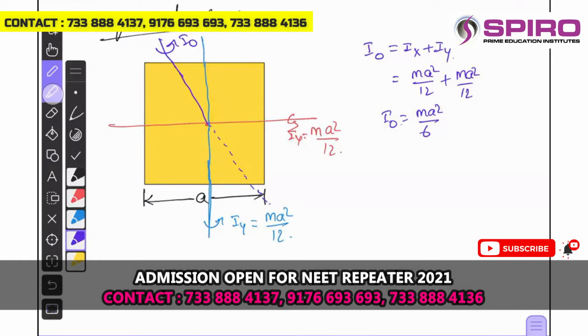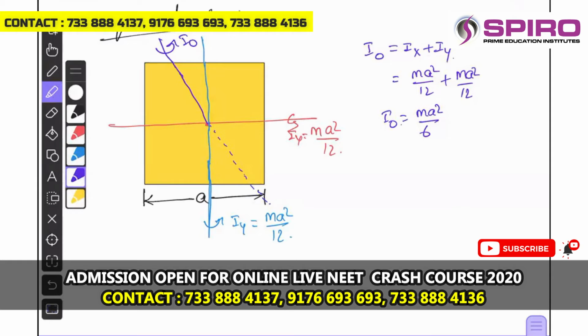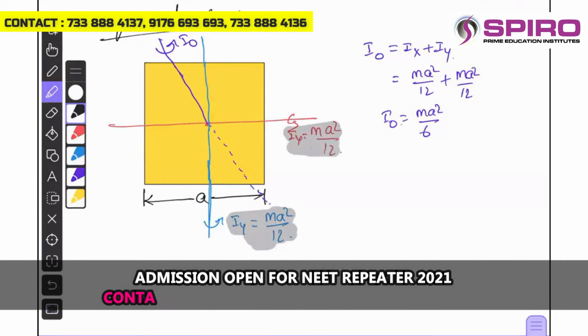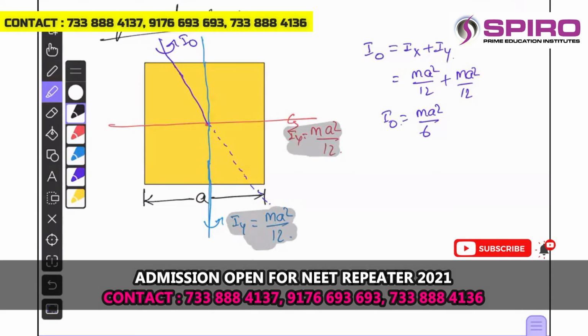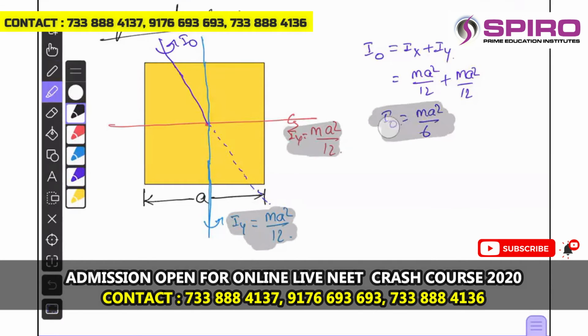So these are the results you can remember regarding the moment of inertia of thin square lamina. Ix and Iy will be same. It is symmetric about any axis passing through the diameter, passing through the plane and passing through the center. But about the axis perpendicular to the plane, the moment of inertia is going to be m a square by 6.